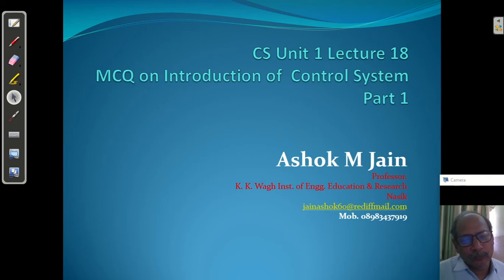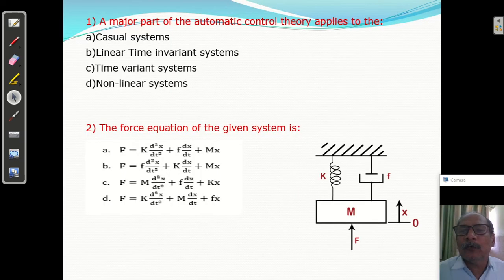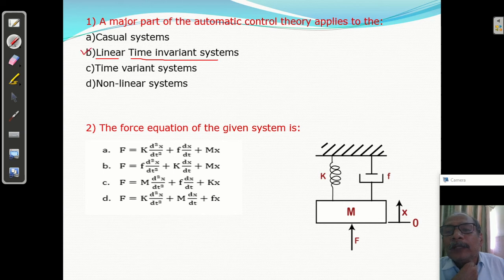Okay, so this is lecture number 18 I am going to discuss. This is question number 1. Major part of the automatic control theory applies to the... You have 4 options and you can see option B, linear time invariant system. Generally whatever system we are considering is a linear, time invariant system. So the major part of automatic control theory is applicable to linear time invariant systems.